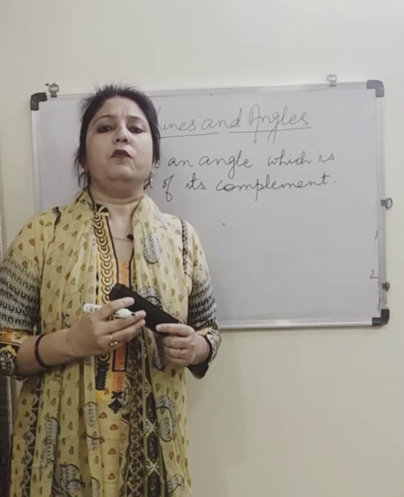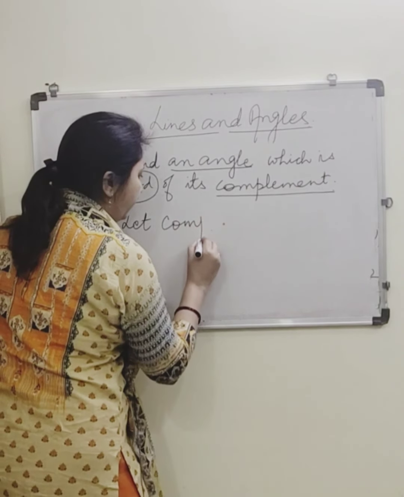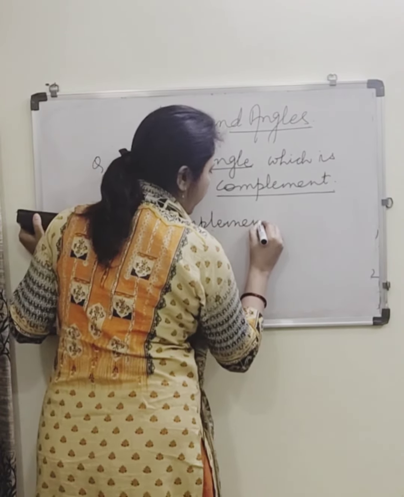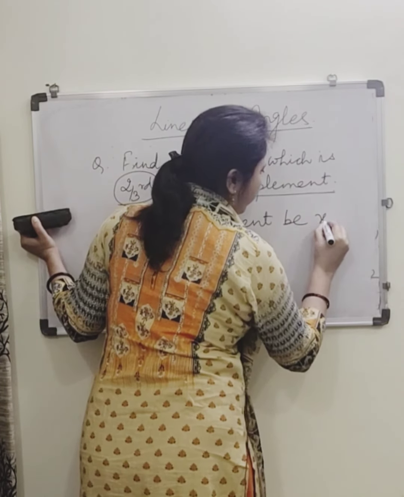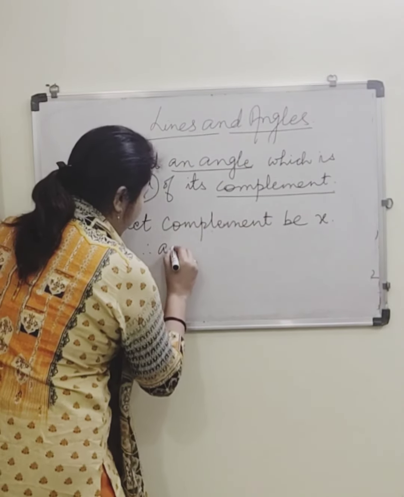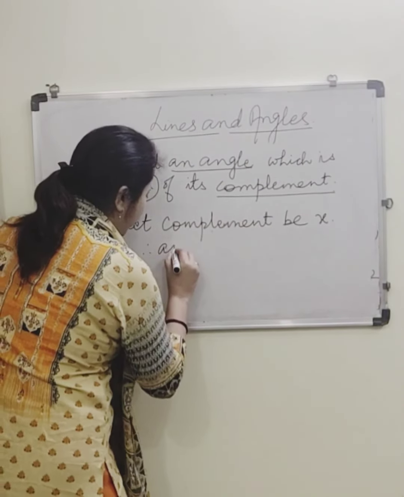One little different question I have taken. Find an angle which is 2/3 of its complement. So you can start with complement. Let complement be x. Therefore, angle is equals to 2/3 of x, because angle is 2/3 of its complement.